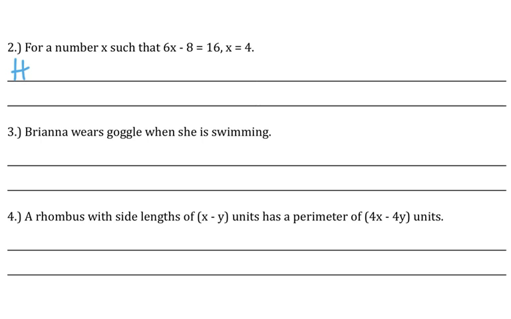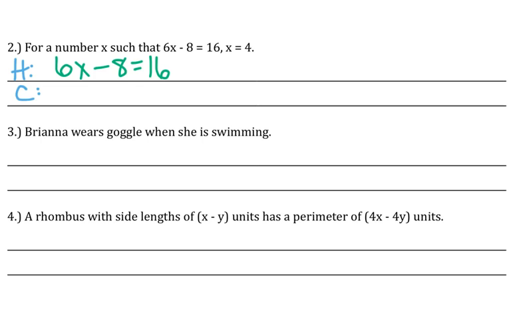So for the hypothesis and for the conclusion, for a number x such that 6x minus 8 equals 16, x equals 4. Well, let me try it in a different order. What if I were to say, if x is 4, then this? Well, I could come up with anything that I wanted if x was 4. So I think it's more natural to treat the first equation as the hypothesis part.